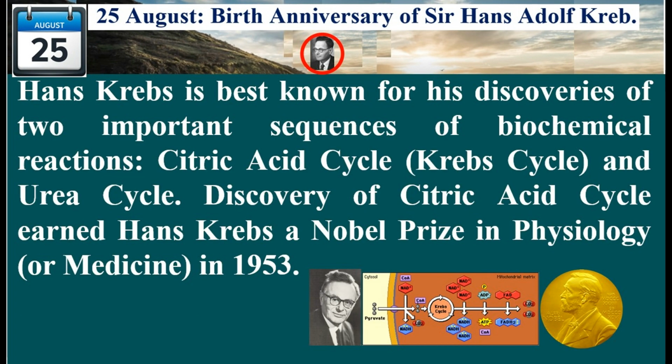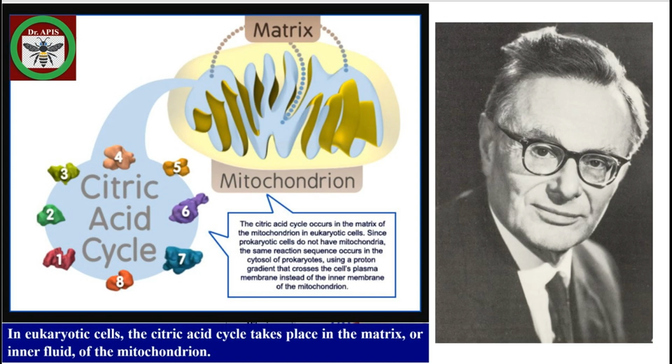He was the pioneer scientist in the study of biochemical pathway in the cells for production of energy. He is best known for his discoveries of citric acid cycle and urea cycle. In eukaryotic cells, the citric acid cycle takes place in the matrix of mitochondria. In the prokaryotic cell, these steps take place in the cytoplasm. The citric acid cycle is a closed loop. The last part of the pathway reforms the molecule used in the first step. The cycle includes totally 8 major steps.